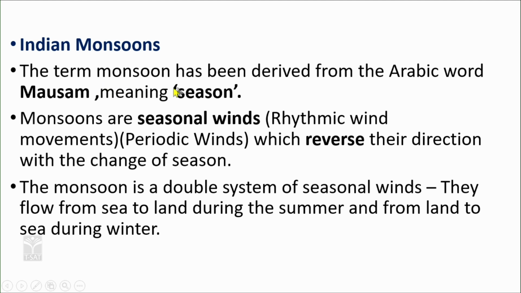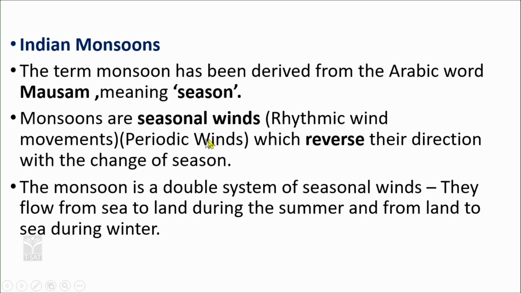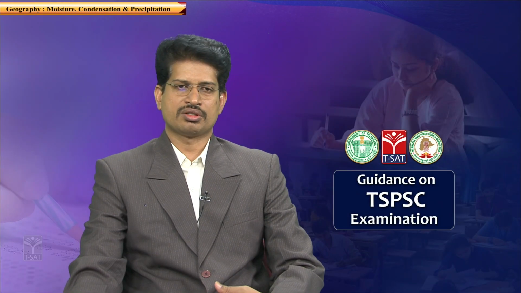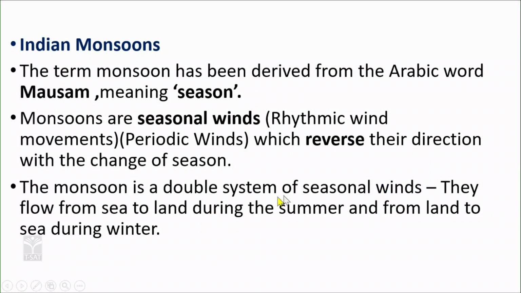The term monsoon has been derived from the Arabic word mausam, meaning a season. So monsoons are seasonal winds, also described as periodic winds, which change their direction with the change of seasons. The monsoon is a double system of seasonal winds. They flow from sea to land during the summer and from land to sea during the winter season.